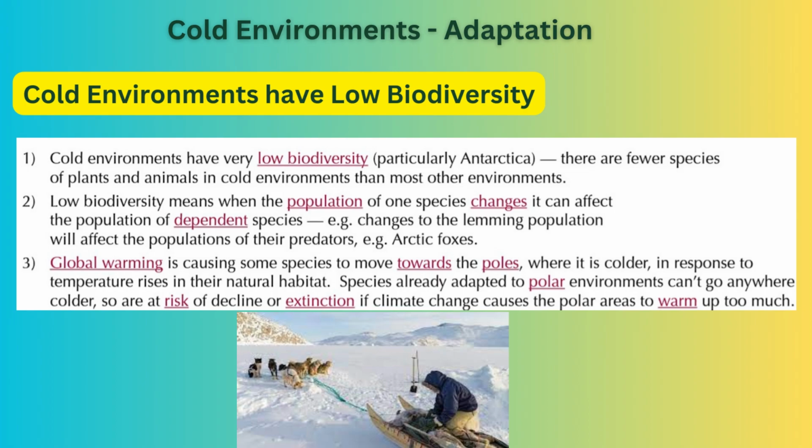Example: Arctic fox. Global warming is causing some species to move towards the poles, where it is colder. In response to temperature rises in their natural habitat, species already adapted to polar environments cannot go anywhere colder, so are at risk of decline or extinction if climate change causes the polar areas to warm up too much.